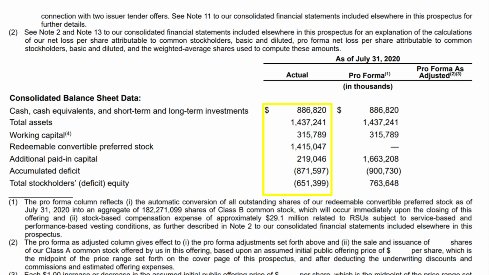Now let's look at their consolidated balance sheet data. And we're going to look at cash and cash equivalents, short-term and long-term investments, which is 886.8 million. So that's a substantial amount of cash that they have, and they're going to be raising even more cash up till this IPO. And then during the IPO, I suspect this IPO will go very, very well. And we'll see why in a second here with their CEO switch. Their total assets are 1.4 billion.